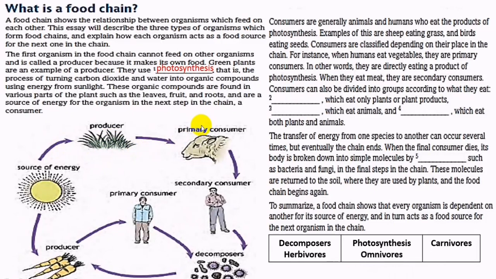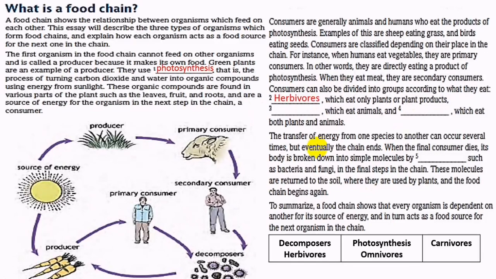Okay, the second blank, this is 3 blanks, 2, 3, 4, is speaking about the consumers. Here, blank, which eat only plants or plant products. That means only plants, is called herbivores.